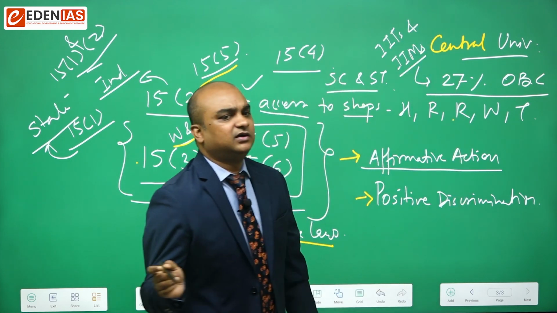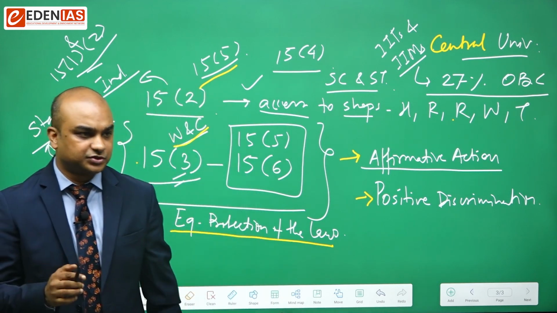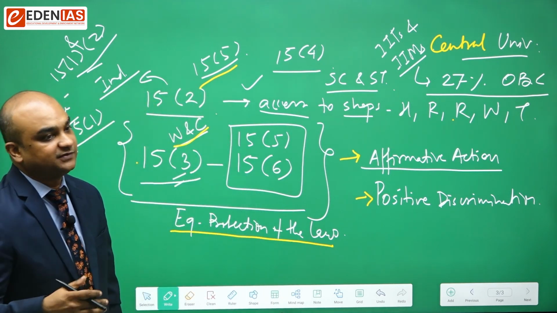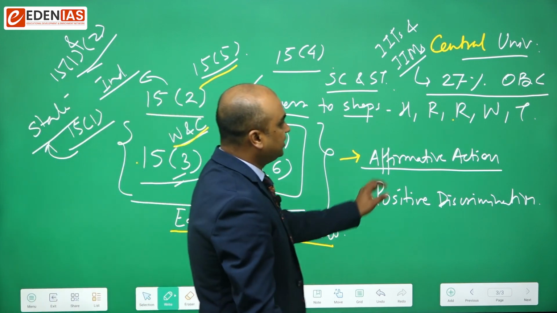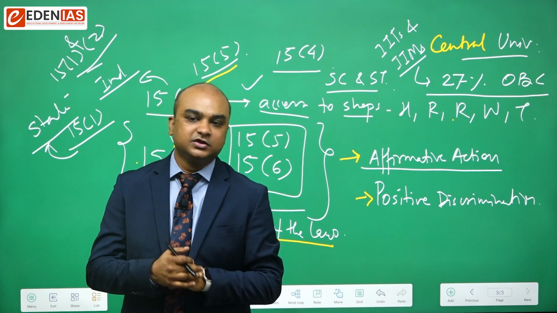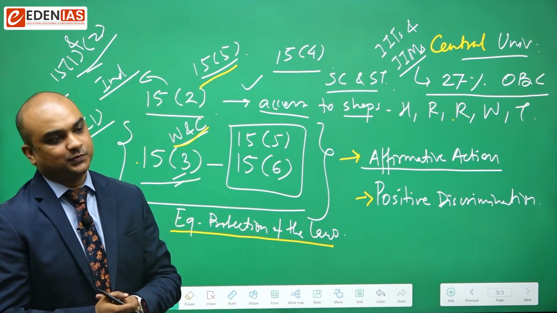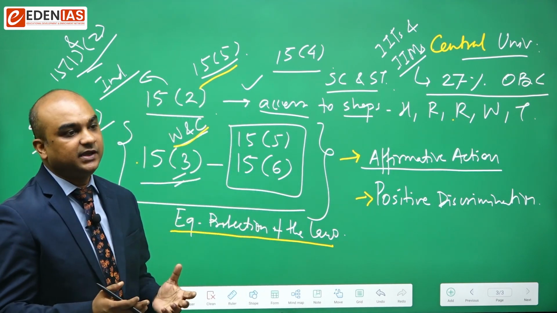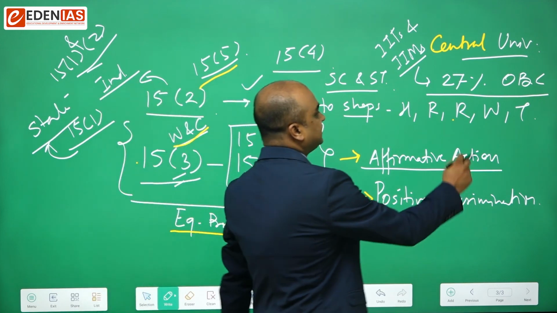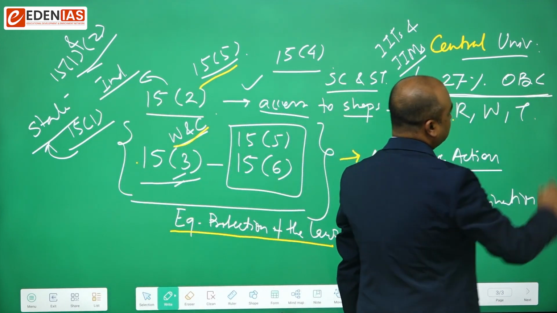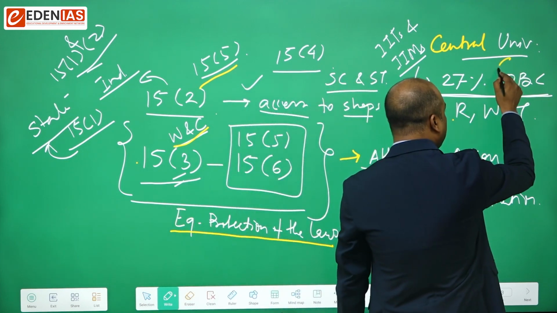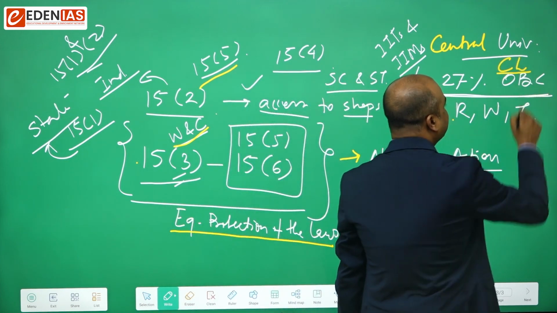Both the 93rd Constitution Amendment Act as well as the Central University Reservation in Educational Institutions Act 2006 were challenged before the Supreme Court of India, and the Supreme Court upheld the validity of both the acts with the caveat that when you are extending 27% reservation to the other backward classes, you implement the concept of creamy layer.